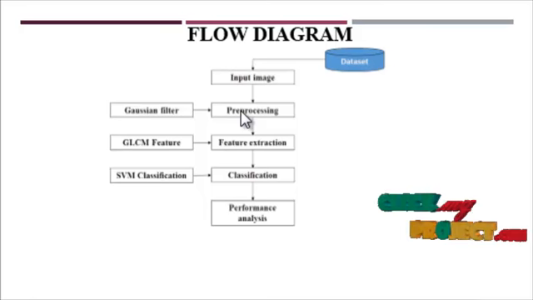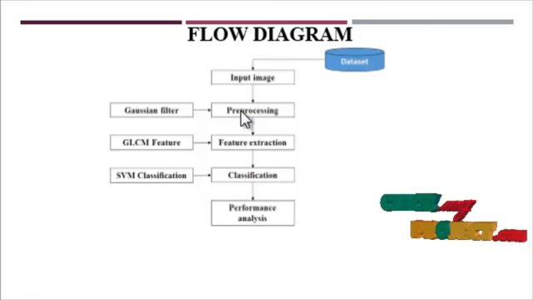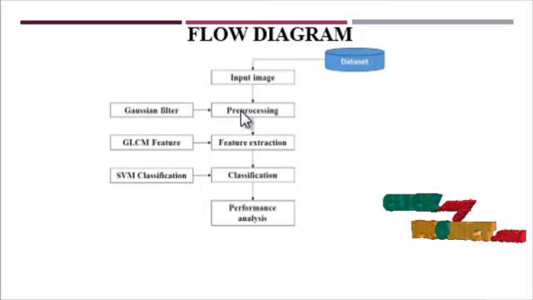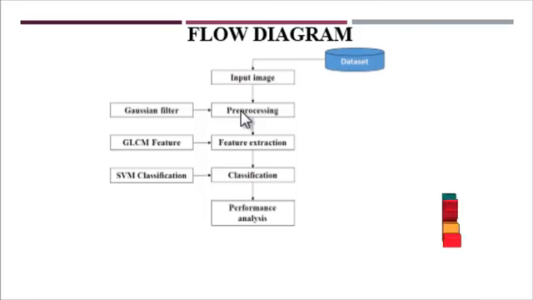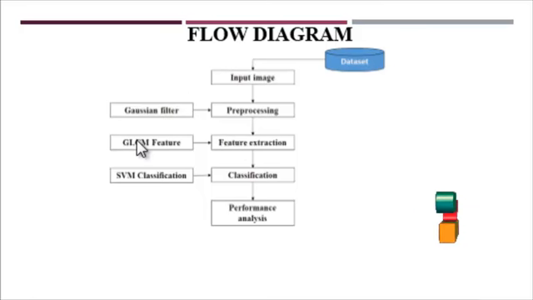Here we are using the Gaussian filter and Wiener filter on our input image. The Gaussian filter is a windowed-size linear filter. By its nature it is a weighted mean, named after the famous scientist, because the weights in the filter are calculated according to the Gaussian distribution. Next is the feature extraction method. Here we use the GLCM feature.